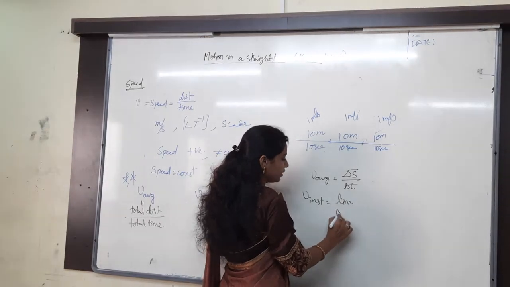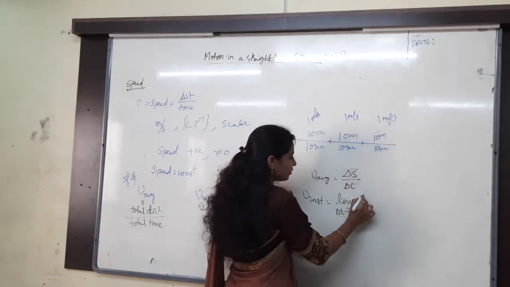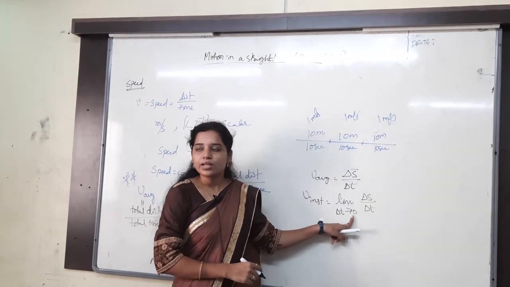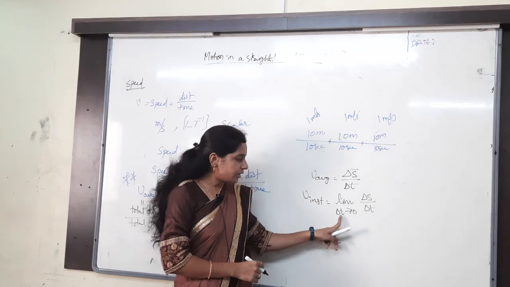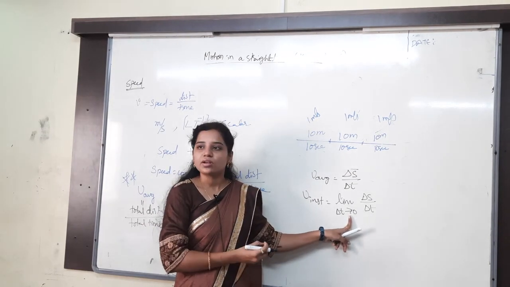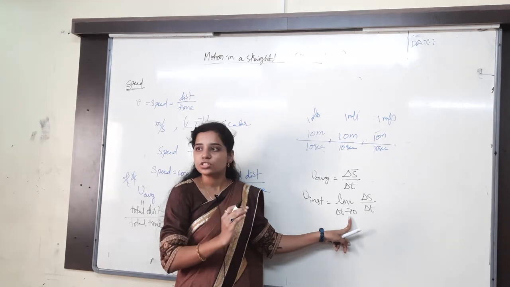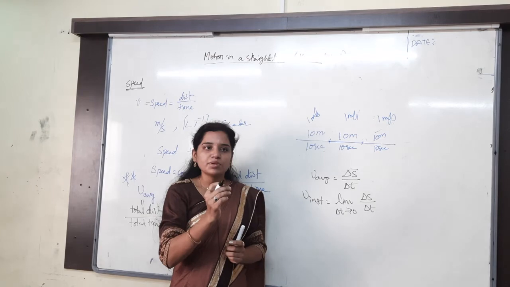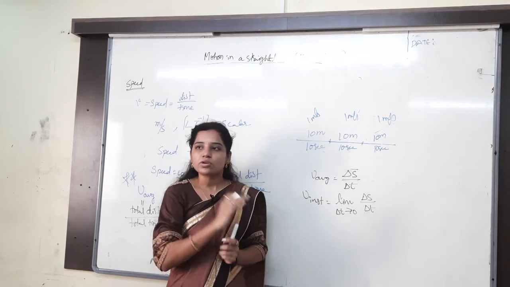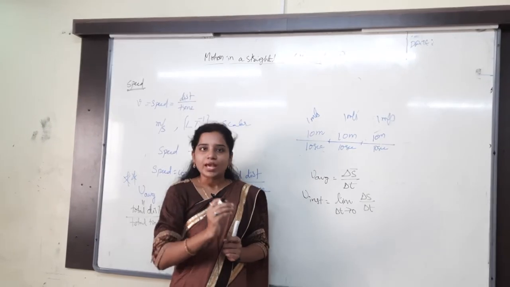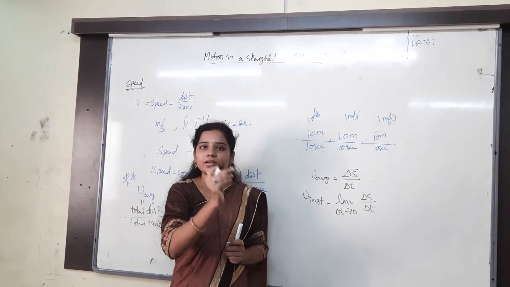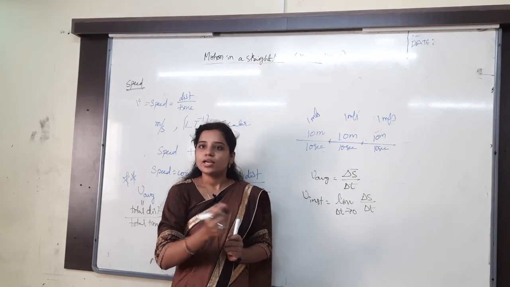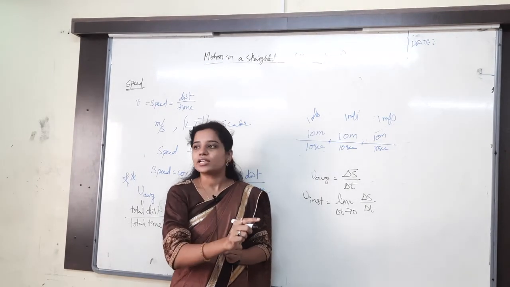First of all, limit delta t tends to 0 of delta s by delta t. Delta t tends to 0 is nothing but very small, approximately equal to 0. I am talking about one particular instant, which is very small. For example, if I talk about the total class, then it is an average. If I talk about one particular person, that one person is very small in front of the total class. You are understanding? At that time, what we say is instantaneous.